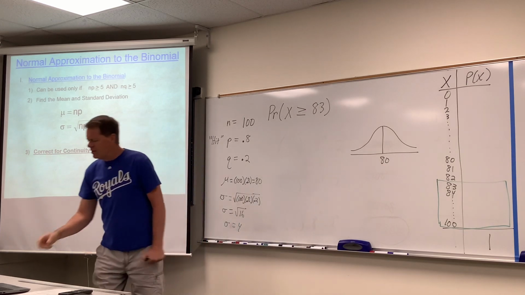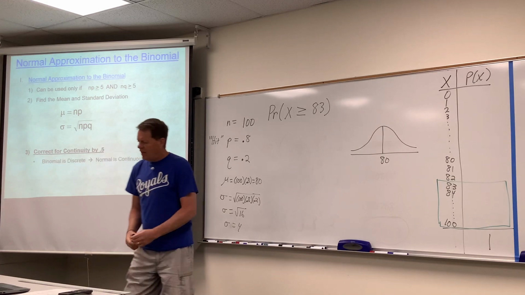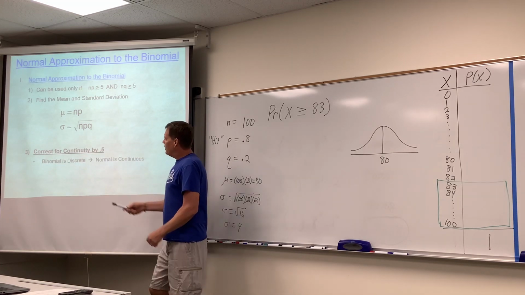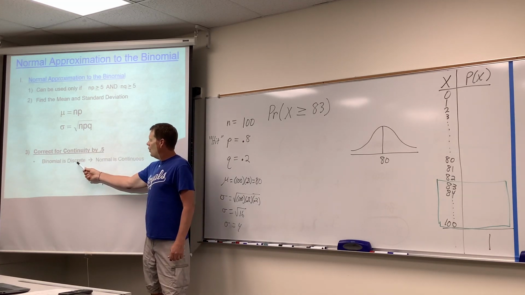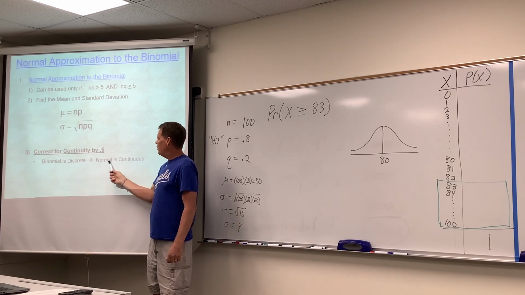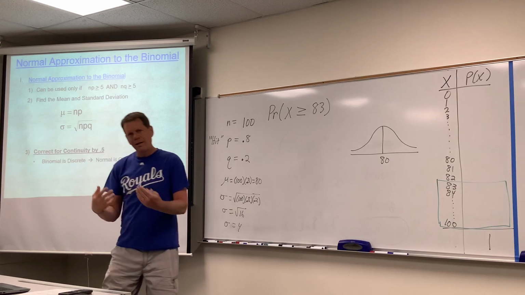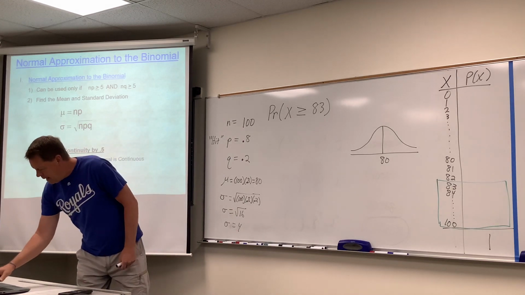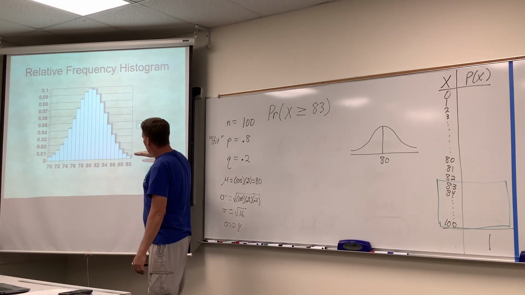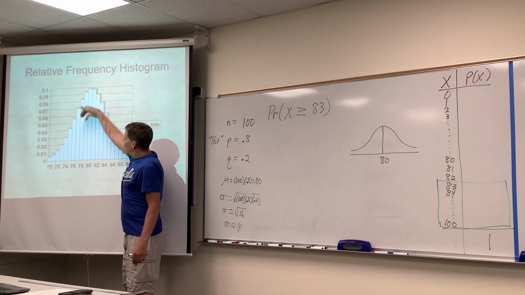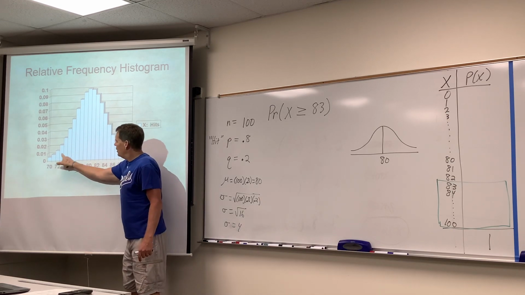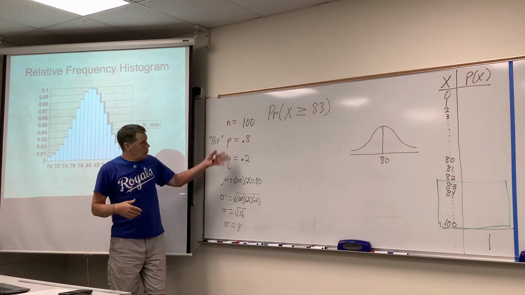The mathematicians of the world have discovered that if you're going to take a discrete binomial question and replace it with a continuous normal, you have to do this adjustment called correcting for continuity. We're superimposing a continuous curve over this discrete binomial question.